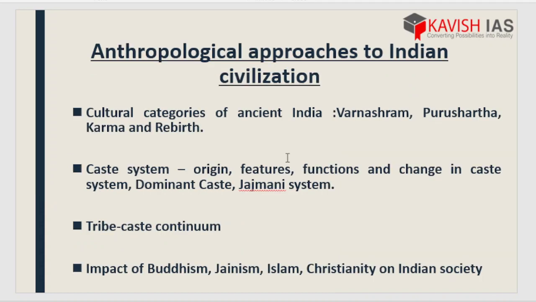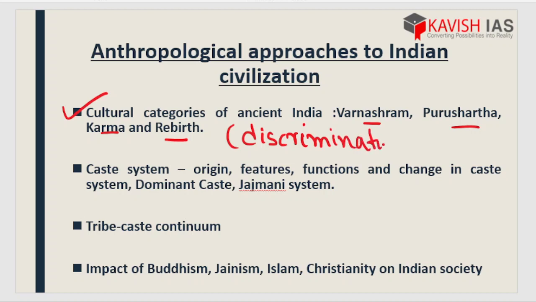Moving to the next topic, that is anthropological approaches to Indian civilizations. Here we have cultural categories of ancient India: Varnashram, Purushartha, Karma and Rebirth. That is how society was categorized, how society was segregated, and used to receive discrimination depending on certain cultural categorical practices, like Varnashram, Purushartha, Karma and rebirth. In one word you can say discrimination or division of class and caste. All those parts we are going to study here.